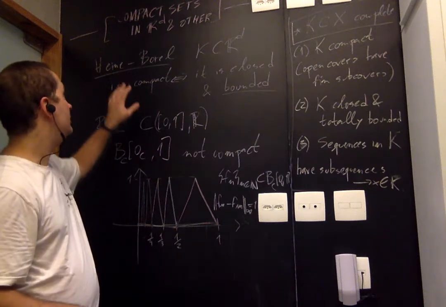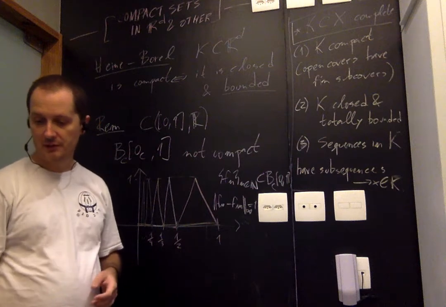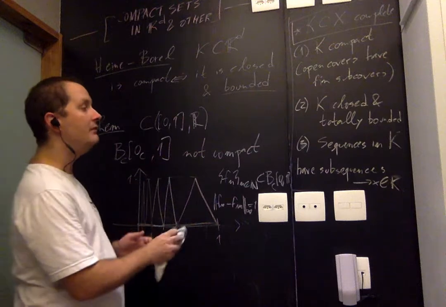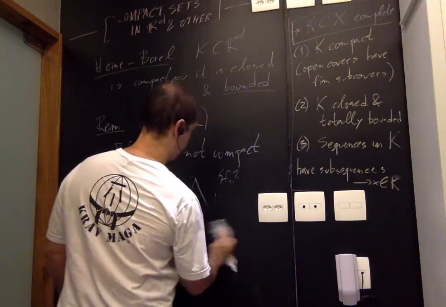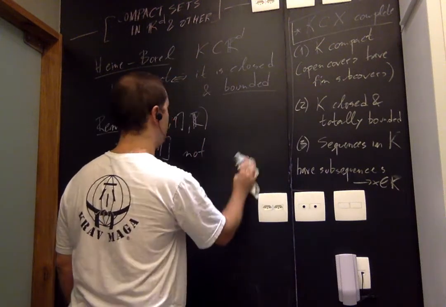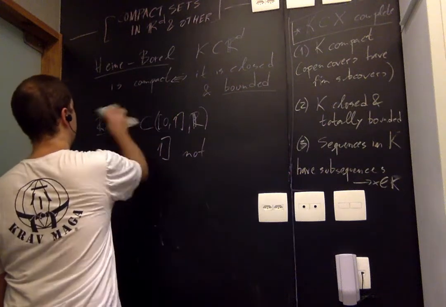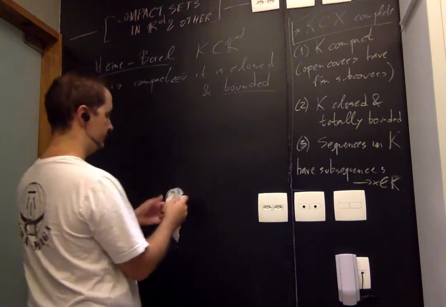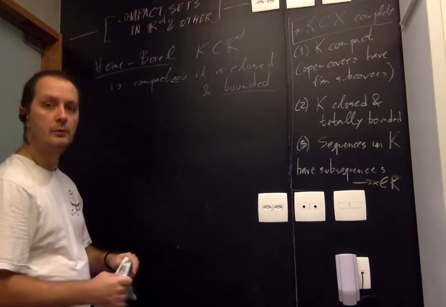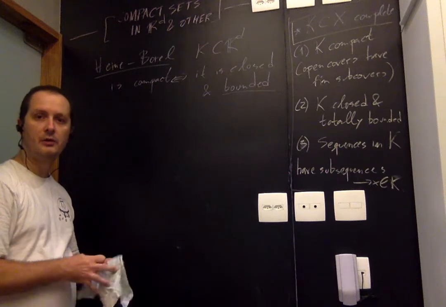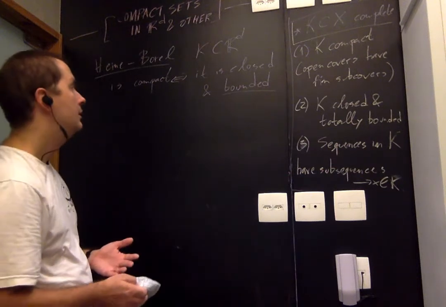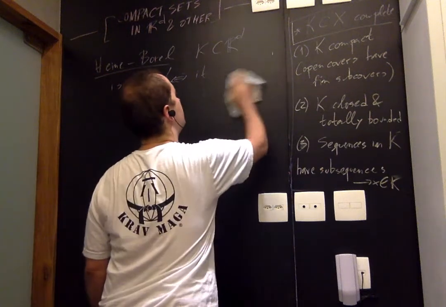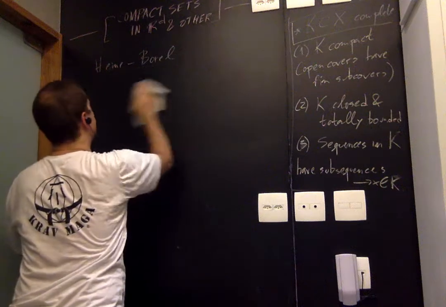Okay, but now that we have Heine-Borel, we're going to do a very simple and very classical application of it. I had promised to prove the spectral theorem using this. We're going to leave that for later, actually, because we can do it more easily once we learn a few things about Lagrange multipliers. But I want to prove the statement that all norms over Rd are equivalent. I'm going to prove that they're all equivalent to the 2 norm, the Euclidean norm, but from that you can prove that any two norms are equivalent. I'm going to remind you of what that means.